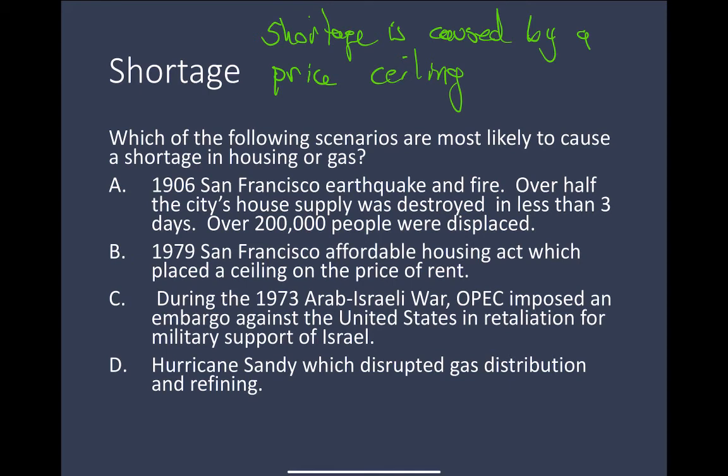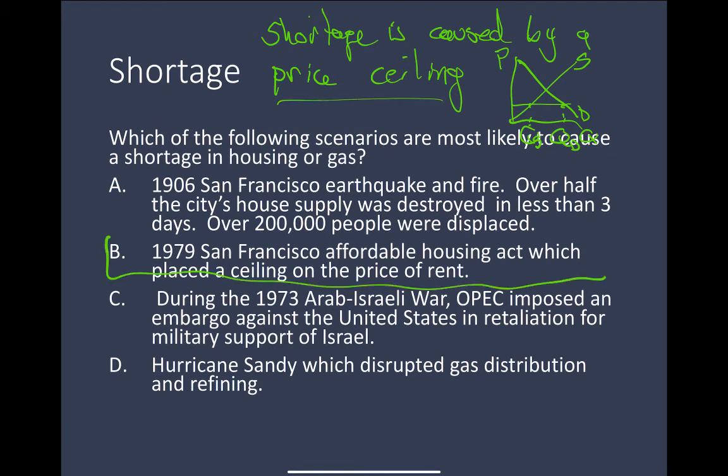If there is some event that causes a big decrease in supply, what we'll find, if there's not any government regulation, is that it will cause the price of that good to increase, and then after the price goes up, quantity supplied will equal quantity demanded again. We will not have a shortage. Okay, when we talk about there being a shortage, what we mean is that the price has been capped so that quantity demanded exceeds quantity supplied. Okay, that's what's going to cause a shortage. So when you look through these different options, which one of them is actually a price ceiling?